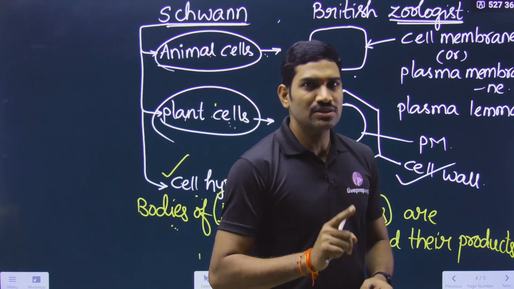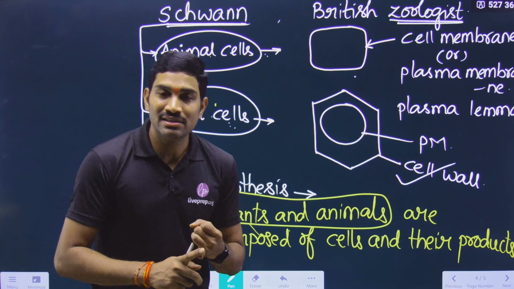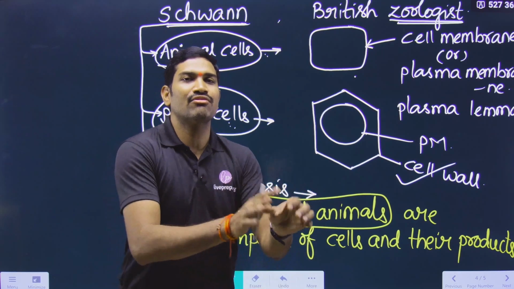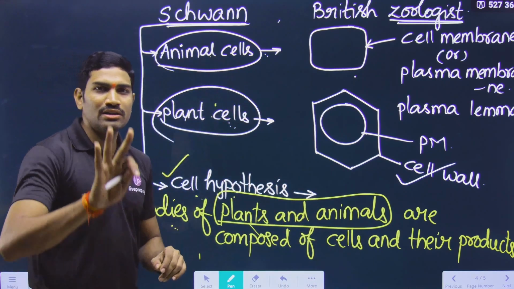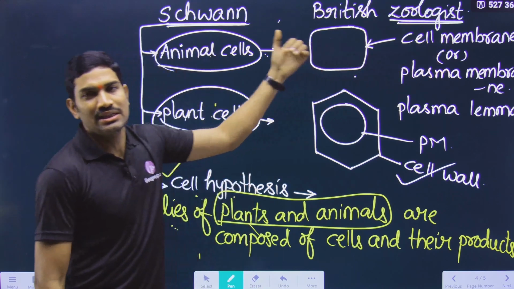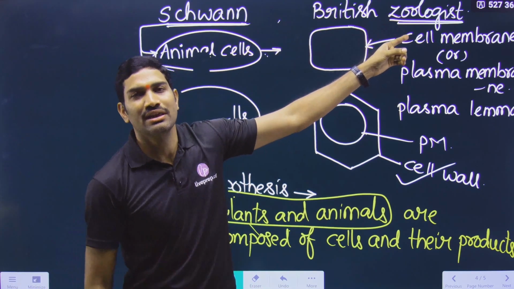Only a single sentence we are studying for Schleiden. Schleiden, a German botanist, observed plant cells, and he said that different types of cells group together and form the different tissues in plants. Completed. With respect to Schwann, we are studying 3 points. Since he is a British zoologist, he studied animal cells and he said that the plasma membrane is the outermost layer for animal cells.